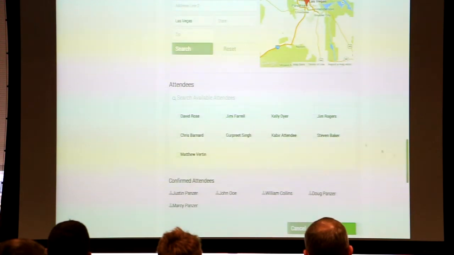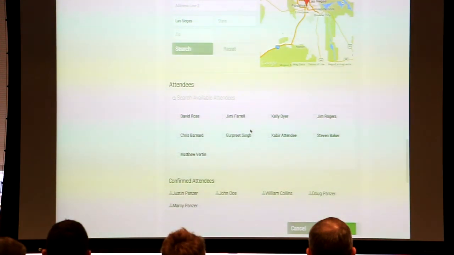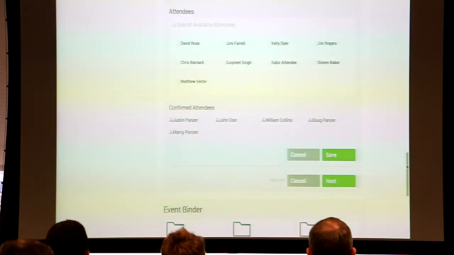I can put them in here. I can take a subset of my whole attendee group that's going to the event, and I can put them in sub-events, and you can see some of them are here and confirmed already. And then I'm going to take Kim's big event binder, and I'm going to put it all in here.